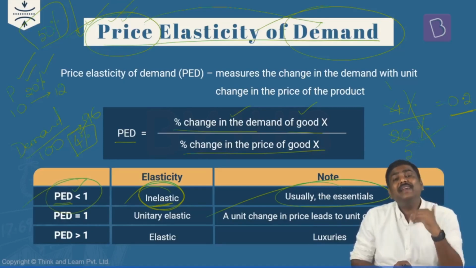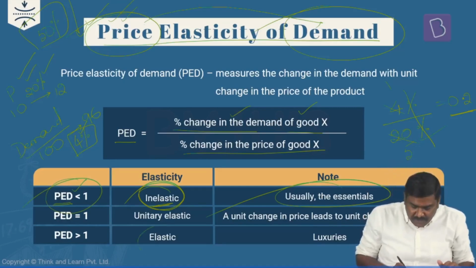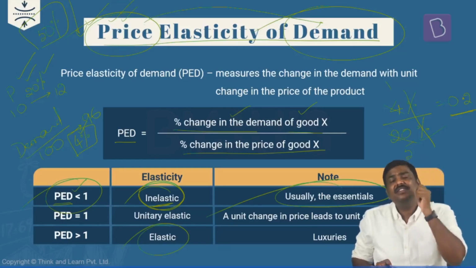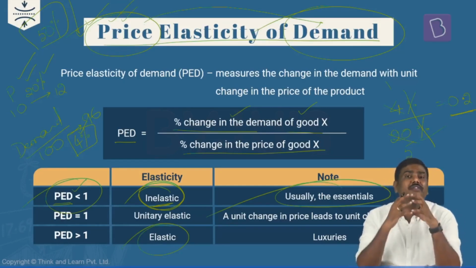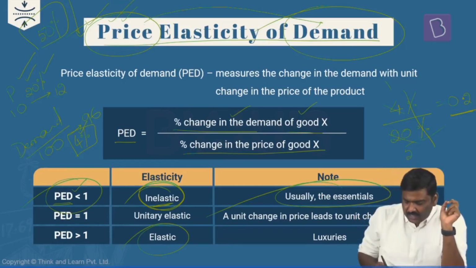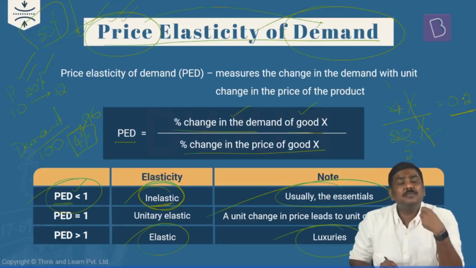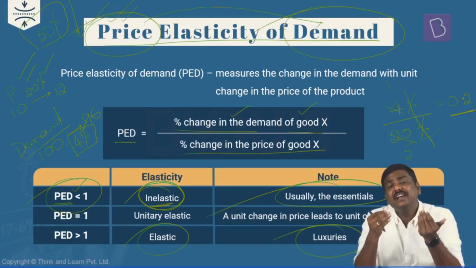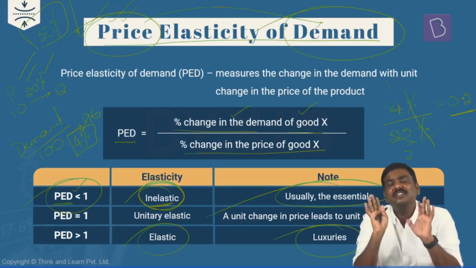What about PED greater than 1? Right, whenever PED is greater than 1, generally we'll refer to these particular products as elastic goods. Is it okay? We'll refer to these particular products as elastic goods. That is, the luxurious products, the demand for them is affected even if there is a slight variation in the prices.